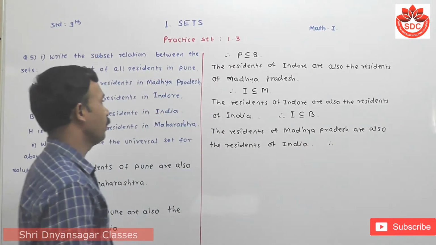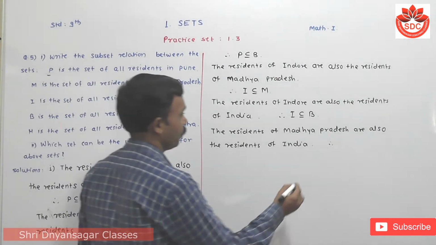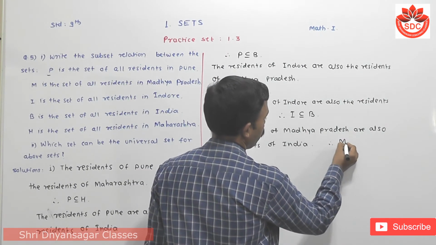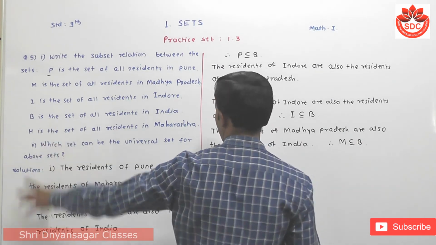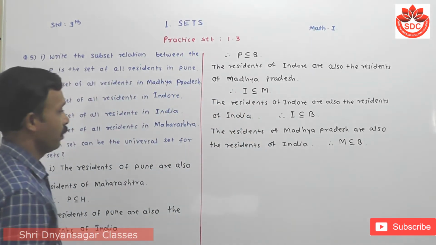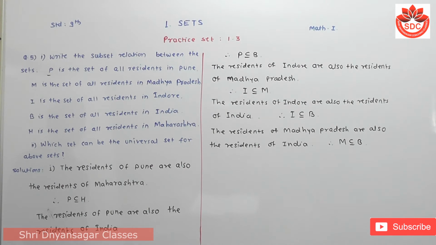Therefore, Madhya Pradesh is denoted by M. Therefore, M is also a subset of the India set, denoted by B. Okay.